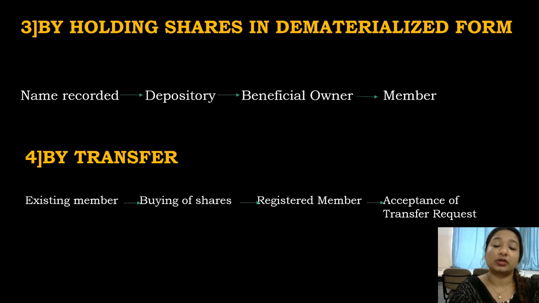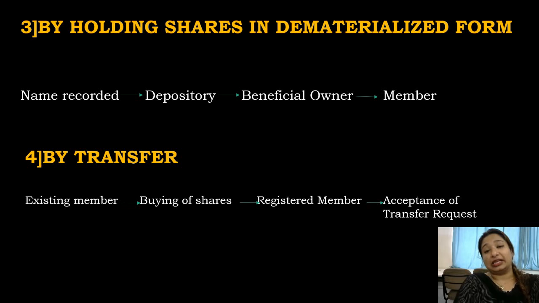So if you own the shares of that company, you become the beneficial owner in any of the depositories, because you have kept your securities in dematerialized form in those depositories, right? You can keep your securities and store them over there, and then the depository records your name as the beneficial owner, and this is the foremost condition to become a member of a company.